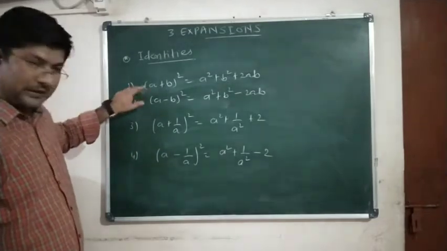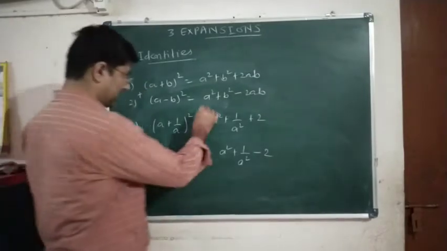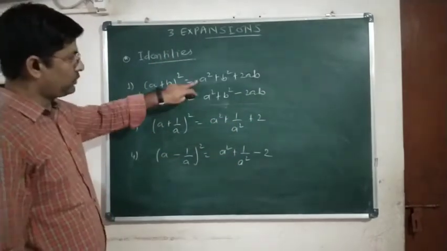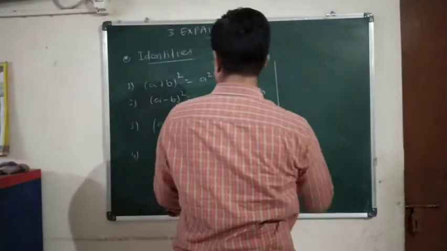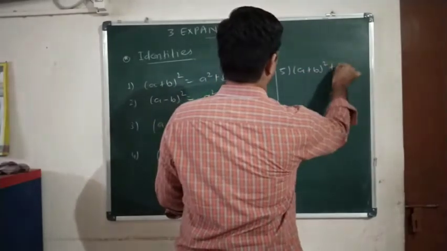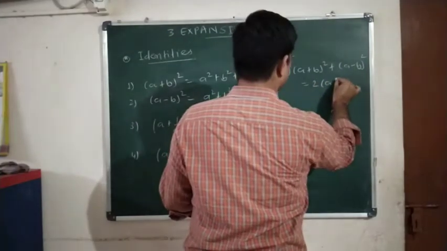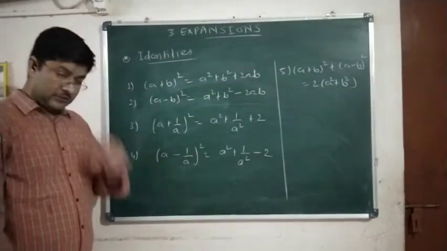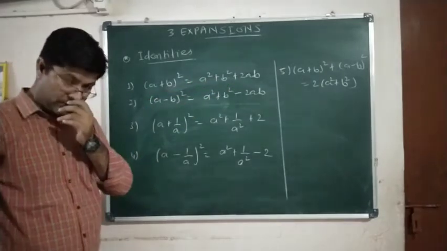Suppose we add the first and second identities, what happens? Obviously plus 2ab and minus 2ab get cancelled, so we are left with 2a square plus 2b square. Taking 2 common, we arrive at a new formula: (a plus b) the whole square plus (a minus b) the whole square is equal to 2 into (a square plus b square). So you understood how we arrive at this formula from the first two identities.